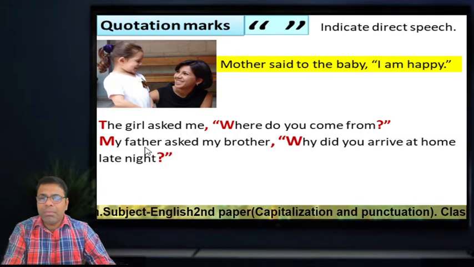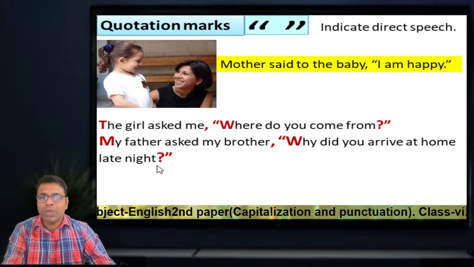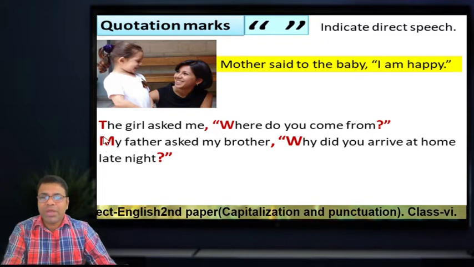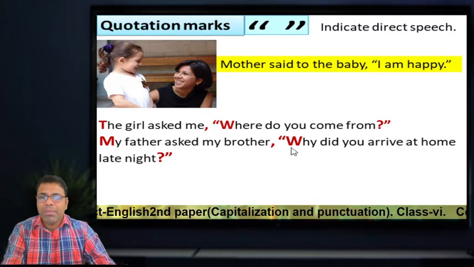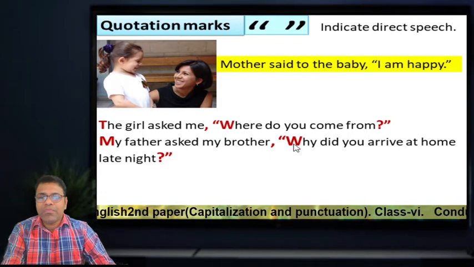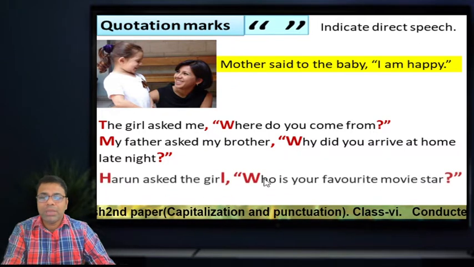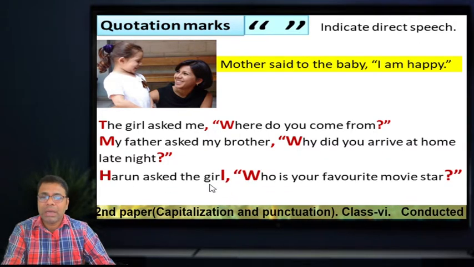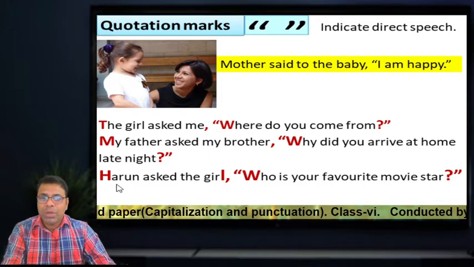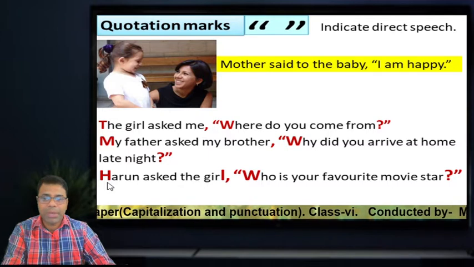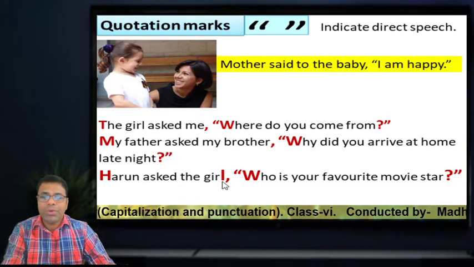Then the next one: My father asked my brother, "Why did you arrive home late at night?" So at the beginning there is a capital letter, before the inverted comma there is a comma, and at the start of the inverted comma we must use a capital letter. Look at the next one. Harun asked the girl, "Who..." Harun is at the very beginning, that's why we must use a capital letter.